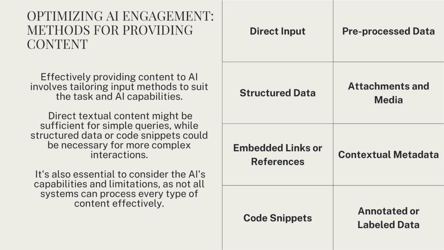You've got embedded links or references, pointing AI to external resources. You've got contextual metadata, additional information that frames your request. You've got code snippets, for technical tasks where showing is better than telling. And you've got annotated or labeled data, pre-processed information that guides AI's understanding. The key takeaway: direct textual content might be sufficient for simple queries, but for complex interactions, structured data or code snippets could be necessary. Always consider the AI's capabilities and limitations. Not all systems can process every type of content effectively. Match your method to your task, and you'll get better results.